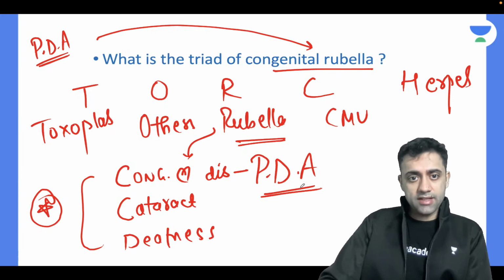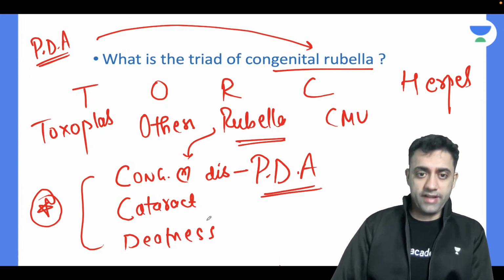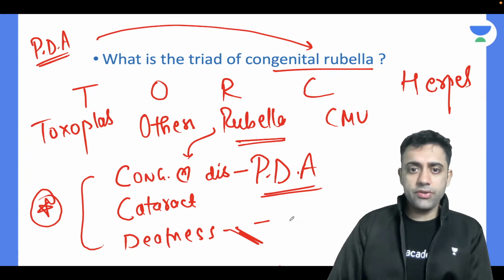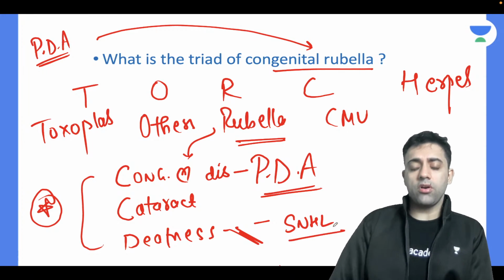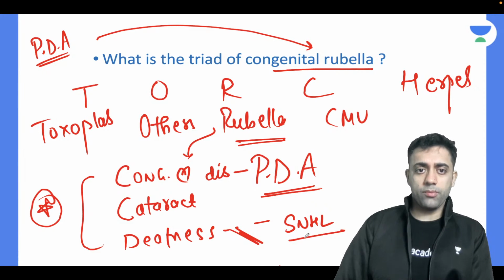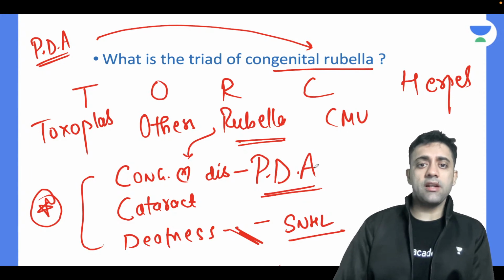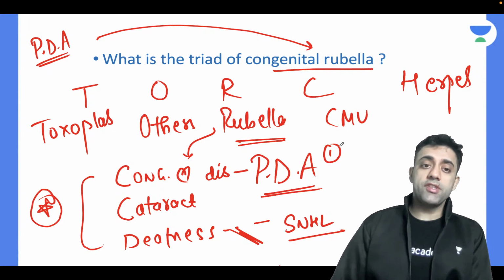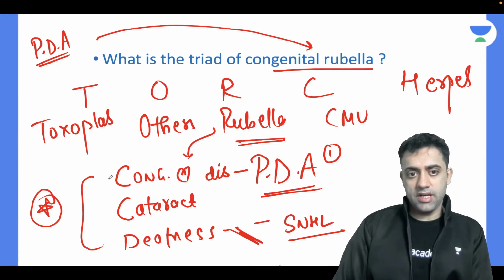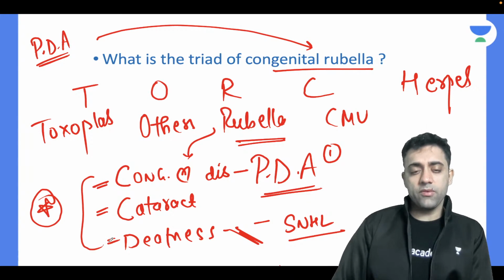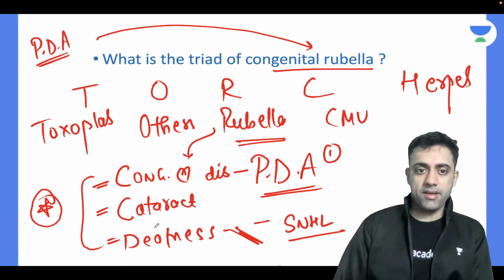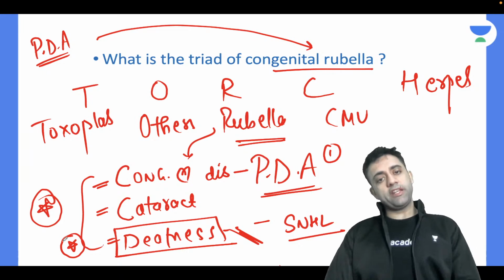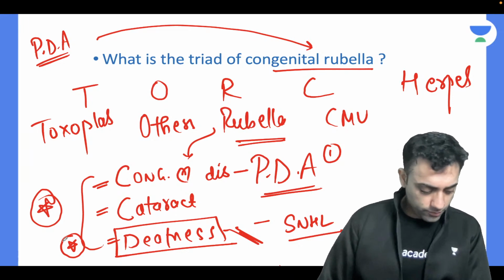C for congenital heart disease, C for cataract, and C for deafness. Deafness, which one? Yes, you're right, sensory neural hearing loss, yes. And there are three important questions in congenital rubella. Which is the most common congenital heart disease in congenital rubella syndrome? The answer is patent ductus arteriosus. Which is the most common manifestation a baby can get? The answer is deafness. Deafness is the most common manifestation of congenital rubella syndrome.